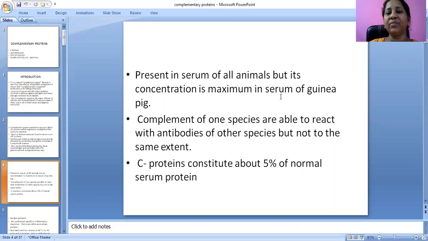They are present in the serum of all animals, but the concentration is maximum in the serum of guinea pig. Complement of one species can react with antibodies of other species, but not to the same extent. C proteins constitute about 5% of the normal serum protein.